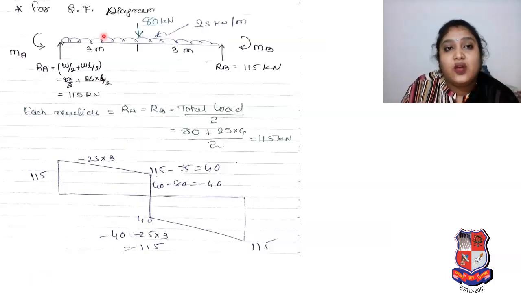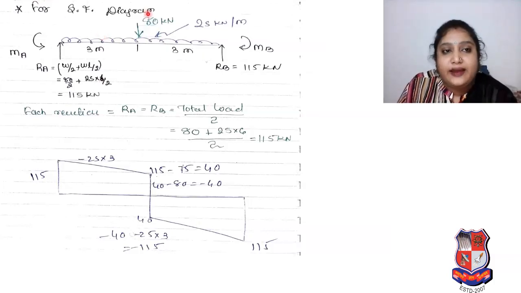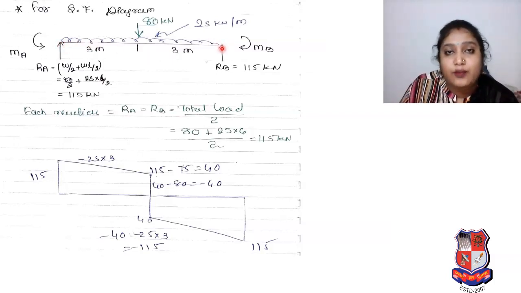Now for the shear force diagram, what we have to do? We have to consider our beam in simply supported form. So we can see a simple support, UDL 25 kilonewton per meter, and central point load 80 kilonewton.